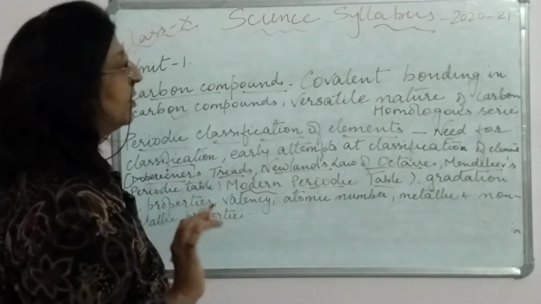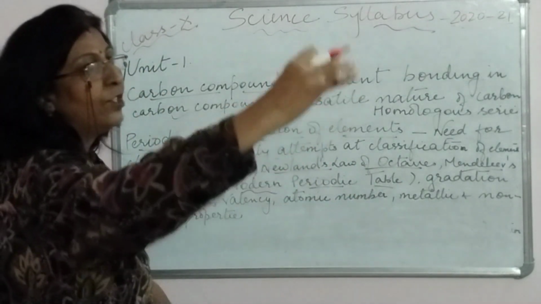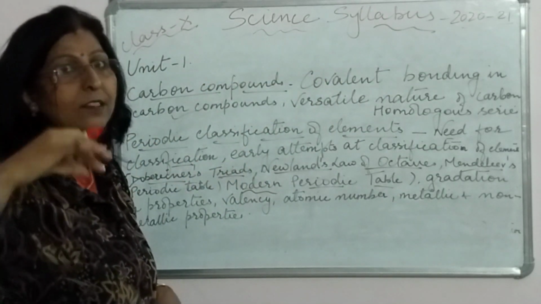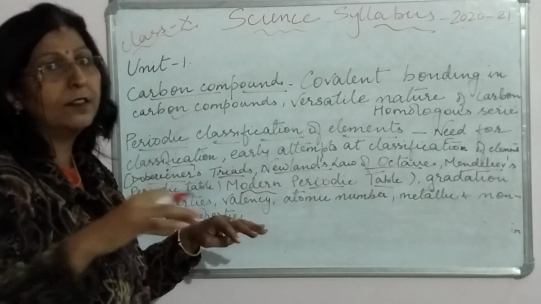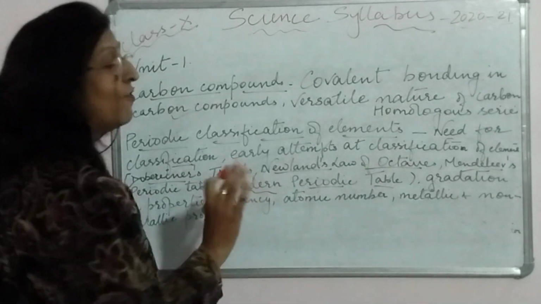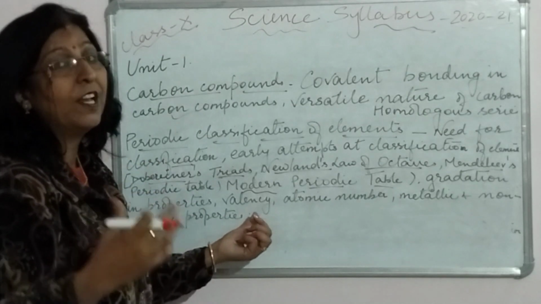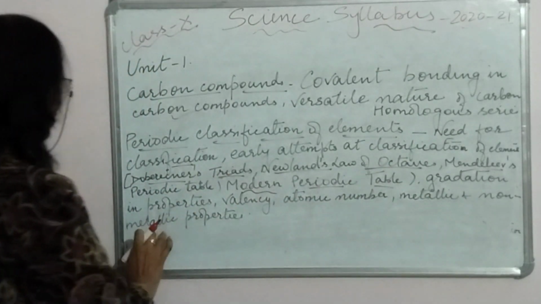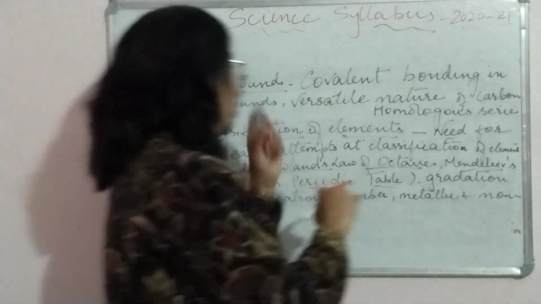तो ये सारे Döbereiner's triads, Newlands' law of octaves, Mendeleev's periodic table and modern periodic table. उसके बाद gradation in properties, left to right जा रहे हैं तो क्या increase हो रहा है, group में जा रहे हैं तो atomic size, atomic radius, all that, the properties, how it increases, how it decreases when we go down a group, when we go across periods. तो पूरे properties, valency of the elements, that also, how to find out valency, structure, वो सारा, atomic number, okay, metallic and non-metallic properties. तो ये सारे कुछ we have to finish off in unit 1.